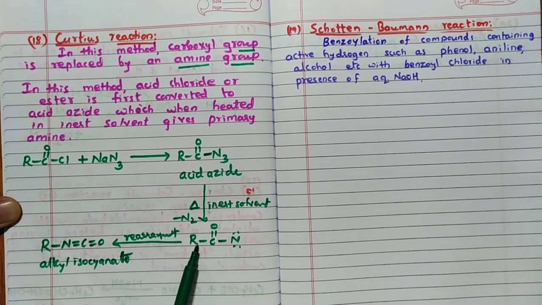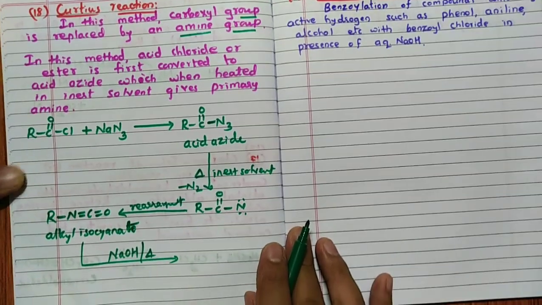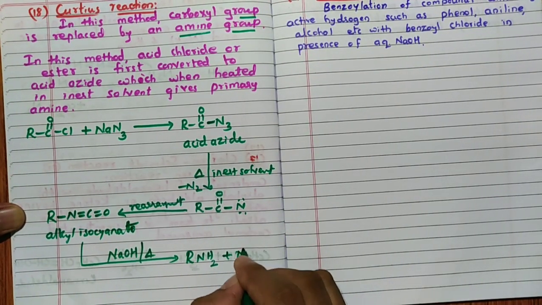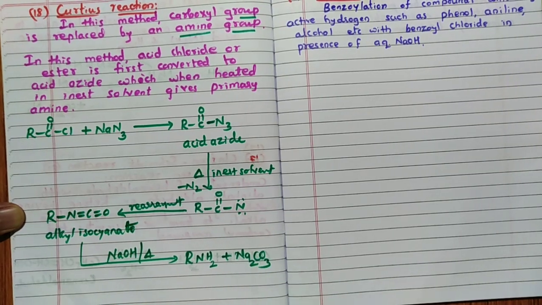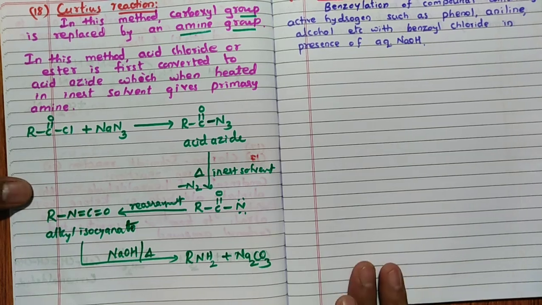R, N, double bond C, double bond O. Alkyl isocyanate. Further when it is heated along with NaOH, remember, you are going to get RNH2 plus Na2CO3. RNH2 plus Na2CO3.